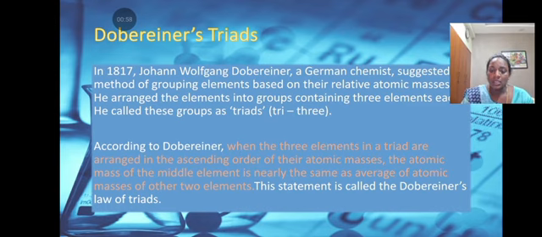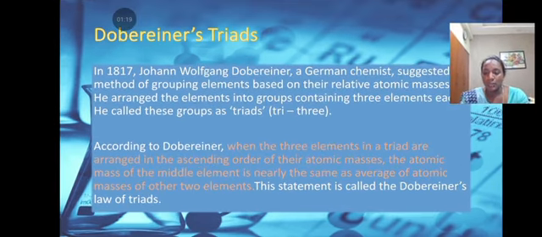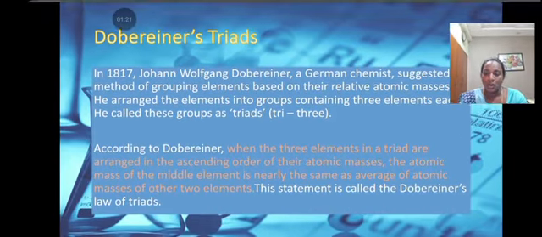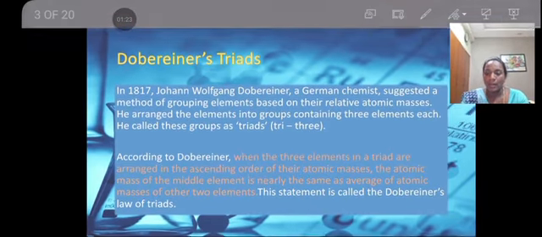Tri means 3. According to Dobereiner, when the 3 elements in a triad are arranged in the ascending order of their atomic masses, the atomic mass of the middle element is nearly the same as the average of the atomic masses of the other 2 elements. This statement is called Dobereiner's law of triads. So next we are going to study about the limitations of this model.